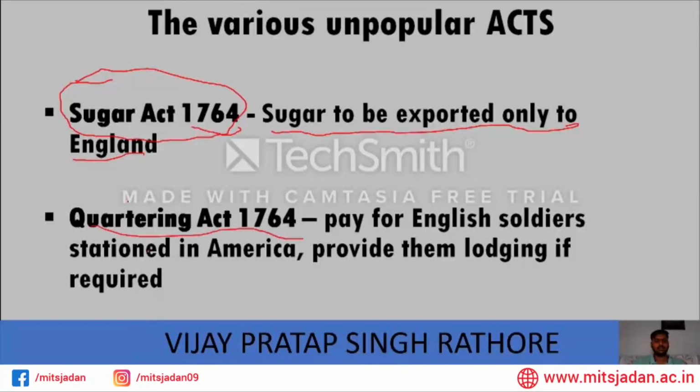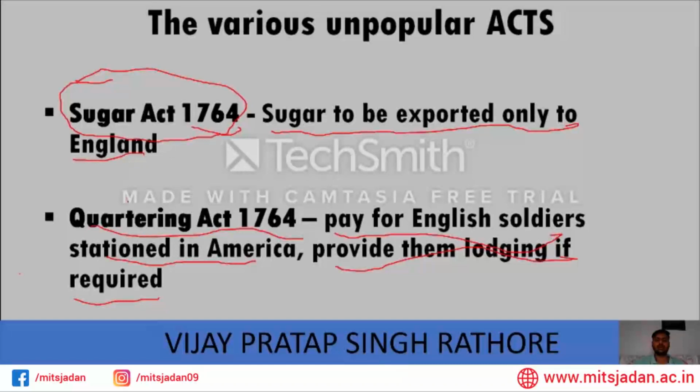It said that if British soldiers are in America, the people living in the colonies will provide them lodging. This act said to pay for the English soldiers stationed in America and provide them lodging if they required. Lodging means a home.